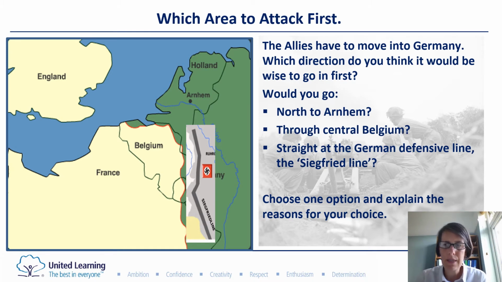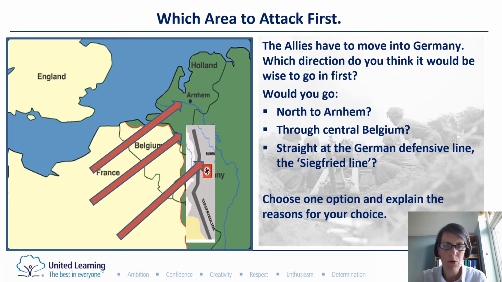They had some choices then about where to attack. They need to move into Germany. Would you go into this part north of, I think this is the wrong way around. So this is through central Belgium. This is straight through the Siegfried line. You can see that was a defensive line that the Germans had strengthened. Or would you go round the top through Holland?